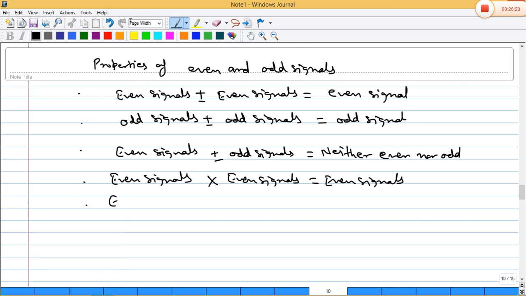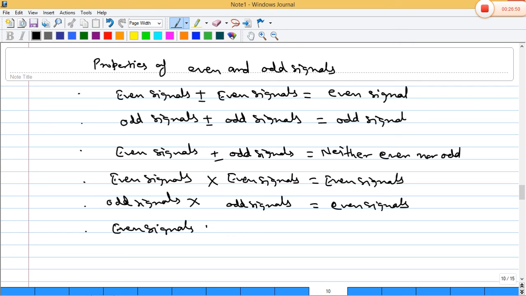If an odd signal is multiplied with an odd signal, it will give an even signal. If an even signal is multiplied with an odd signal, it will give an odd signal. So these are for multiplication and division. Is that clear?